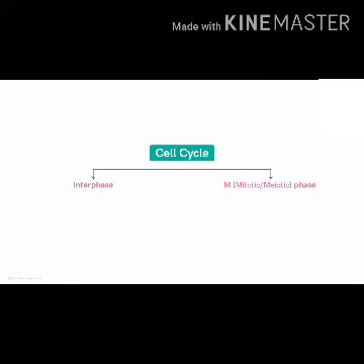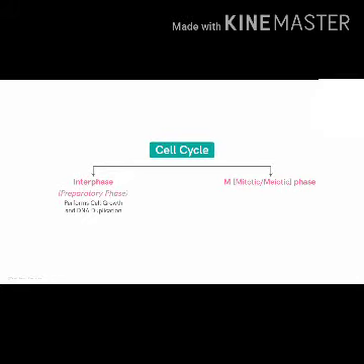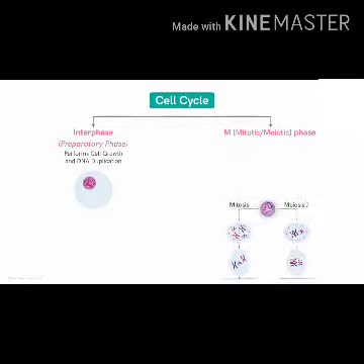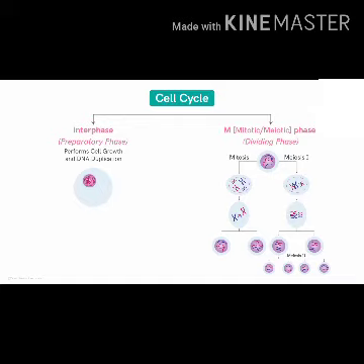The cell cycle is divided into two basic phases. They are interphase and M phase. The M phase may be mitotic phase or meiotic phase depending upon the cell. The normal cell will undergo mitotic division, whereas the gamete forming cells or gamete mother cells undergo meiotic division. First of all, we can study about interphase.